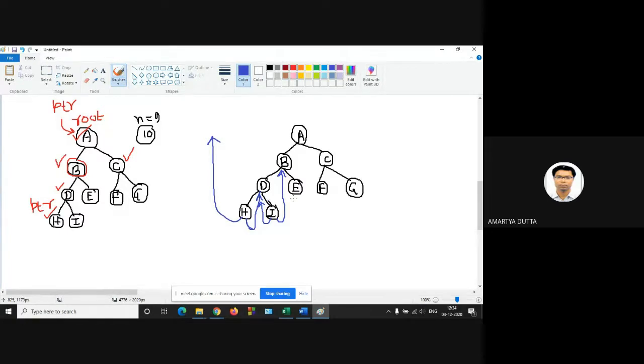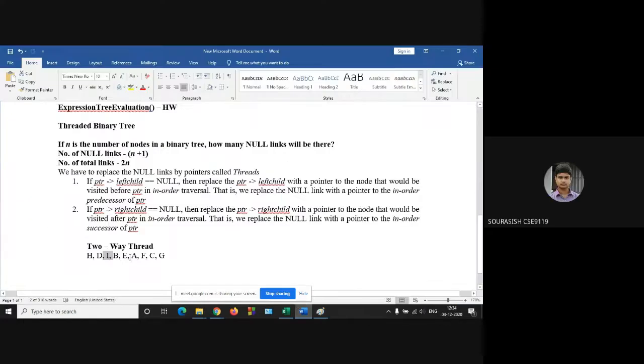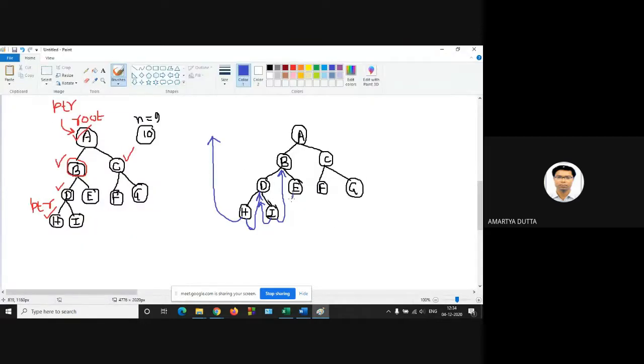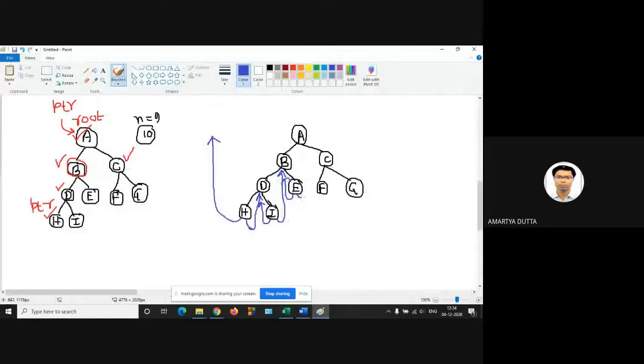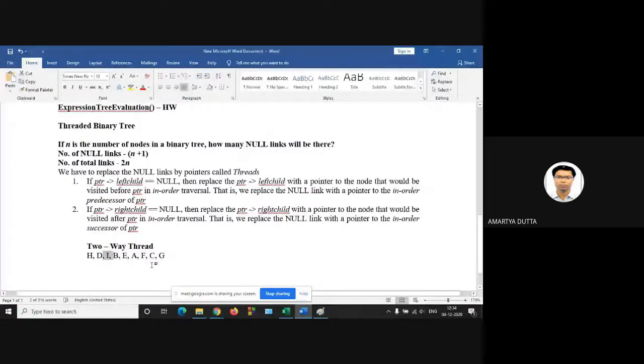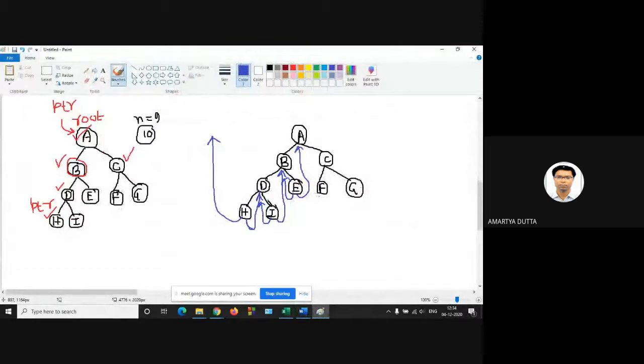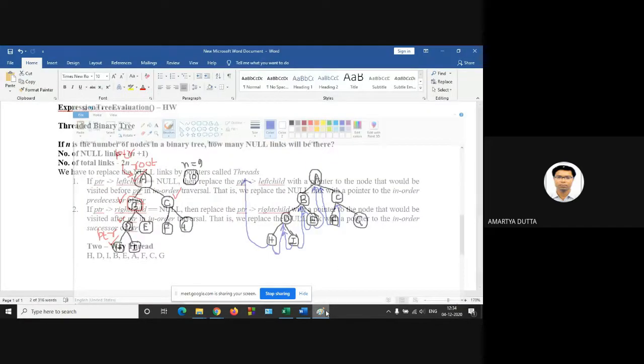Similarly for E, the left child will be pointing to B, because B is the in-order predecessor. So E will be pointing to B and the right child will point to A. So E to A. Similarly, for F, the predecessor is A and the successor is C. So connect these links: F to A and F to C. Similarly, for G, it is the last node.